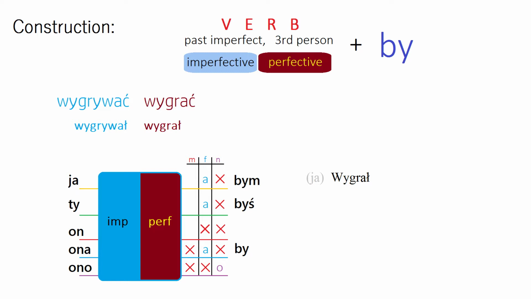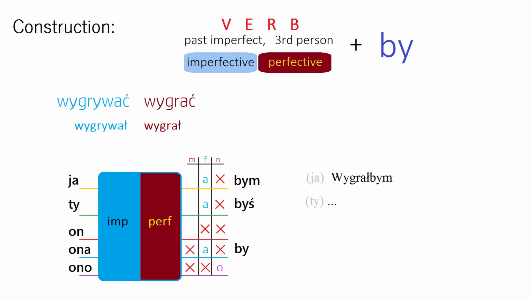Now we have to add the conjugated particle by. And for the first person, it's bym. It gives us ja wygrałbym or ja wygrałabym if it's a woman. It can mean both I would win or I would have won, depending on the context. Let's make another example. Let's say somebody is talking to a woman. If you had trained hard enough, you would win. But talking about a regular competition, so you would win every competition, for example.